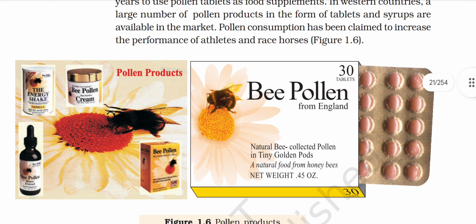Bee pollen from England, natural bee collected pollen in tiny golden pods. It is written inside this diagram, on the packaging of the tablet. A natural food from the honeybees. Net weight 45 oz.